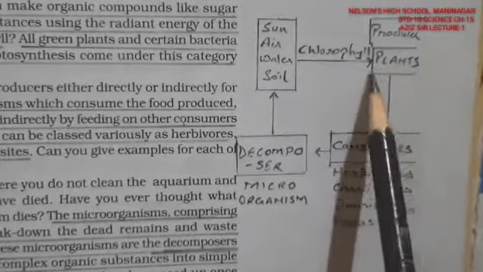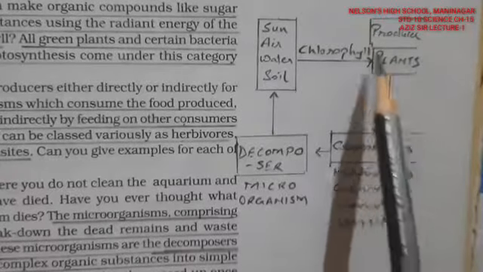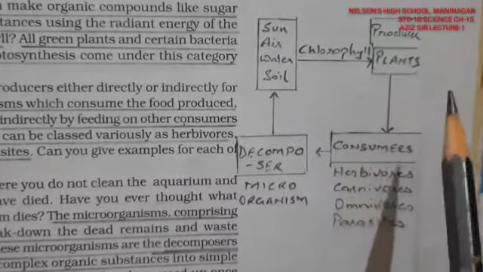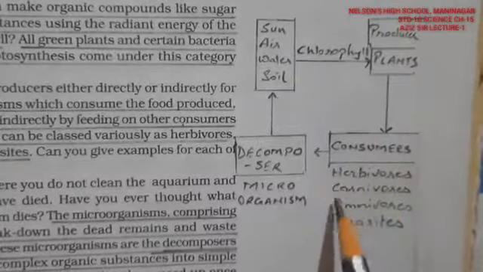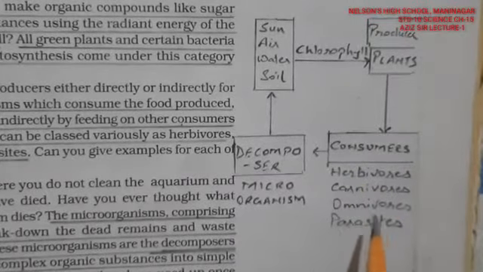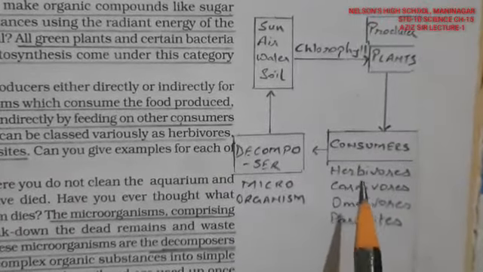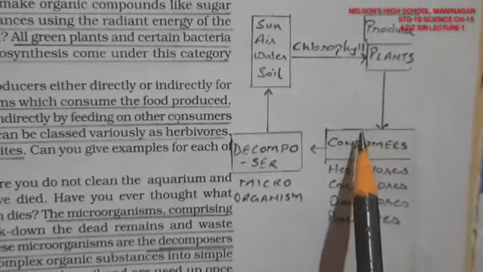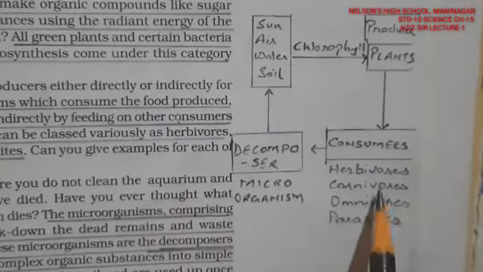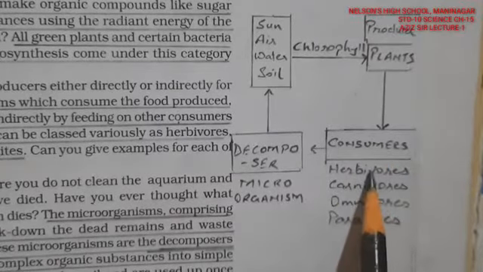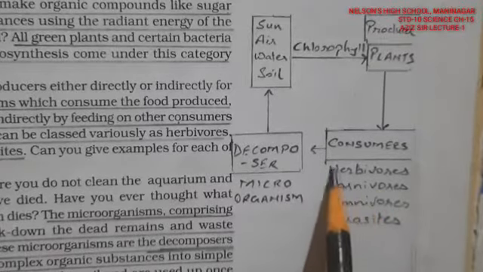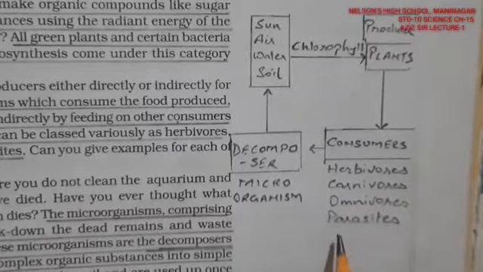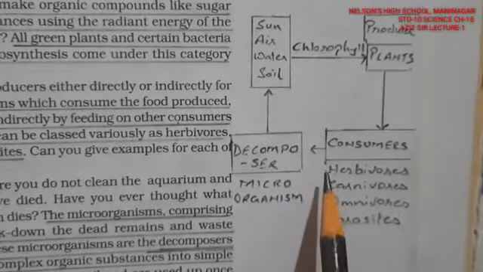So it is stored in the form of starch and cellulose in the plants, and these plants grow, and they are consumed by the consumers, which are herbivorous, carnivorous, omnivorous and parasitic animals. Plants are eaten by herbivorous animals, and they are eaten by carnivorous, or both can be eaten by omnivorous animals, which are larger animals. Parasites get inside the body of a host and finish them.